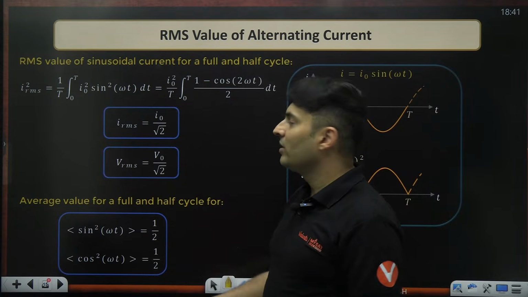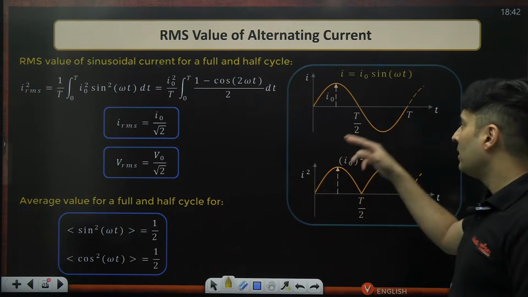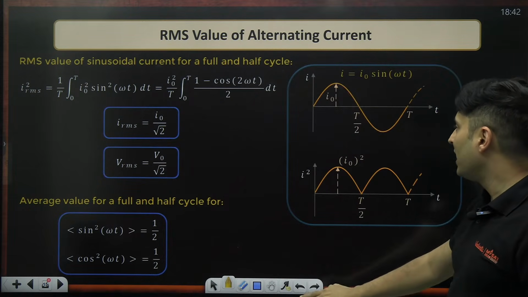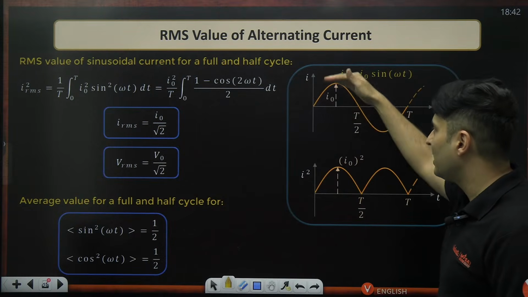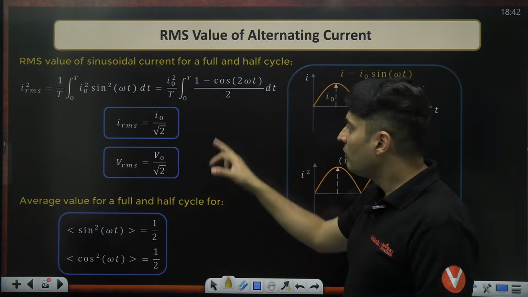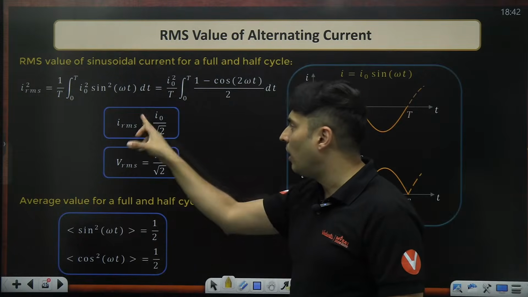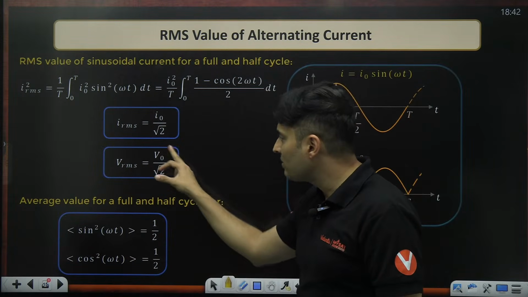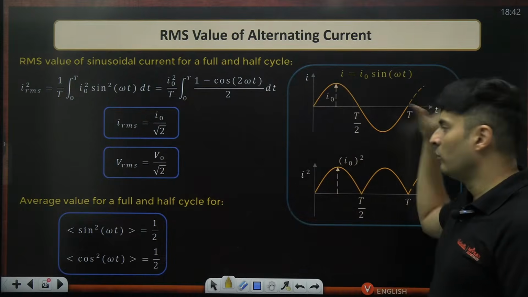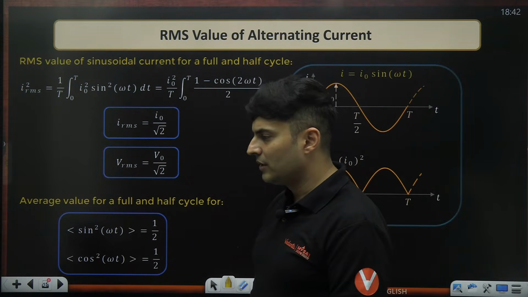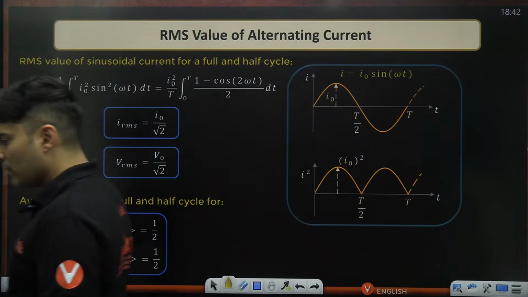So if I have a normal current or a voltage graph which goes up to I naught and comes down to minus I naught, like this, instead of plus 1 and minus 1, the RMS value will be 1 by root 2 times that I naught, or if it is a voltage graph, it will be 1 by root 2 times the maximum voltage. That's the only difference.